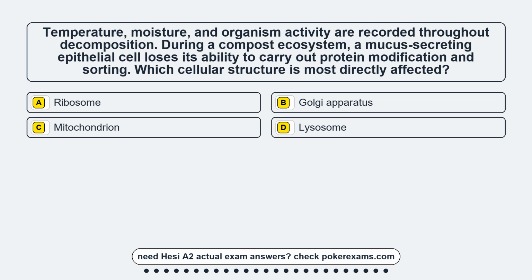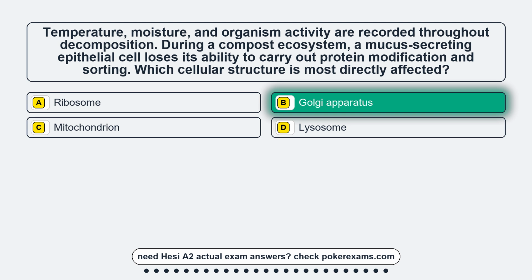Question 15. Temperature, moisture, and organism activity are recorded throughout decomposition. During a compost ecosystem, a mucus-secreting epithelial cell loses its ability to carry out protein modification and sorting. Which cellular structure is most directly affected? Option A, ribosome. Option B, Golgi apparatus. Option C, mitochondrion. Option D, lysosome.